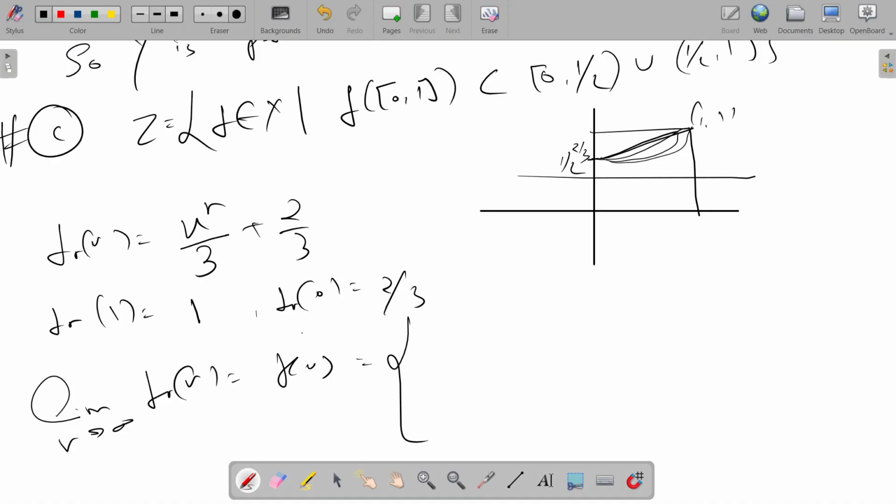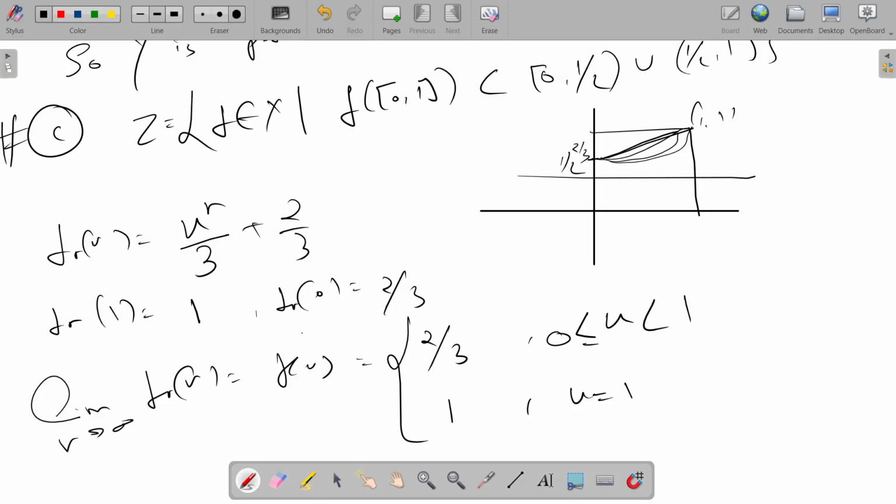So this is 2/3 when x is 0, sorry, I'm so sorry, this is 2/3 when x is 0, and this is 0 for x between, and 1 when x equals 1.